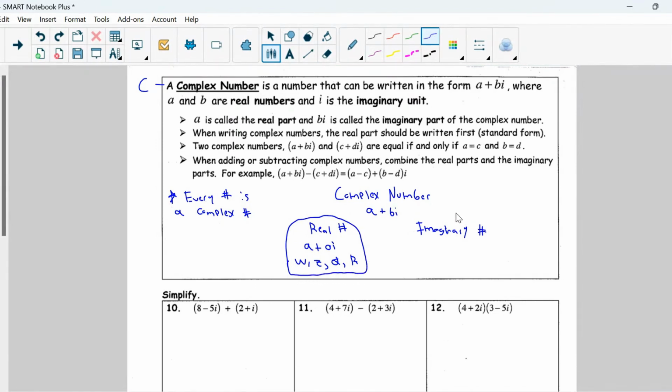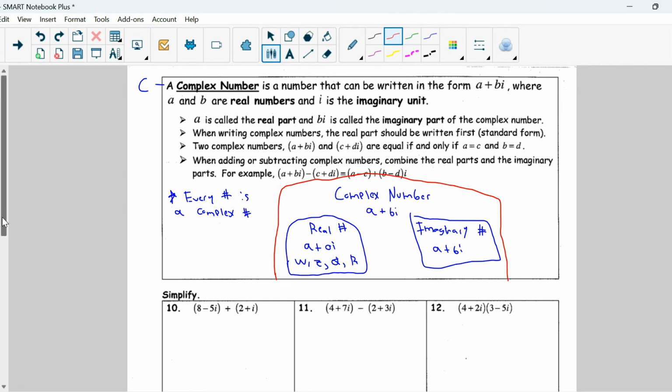Okay, in our imaginary numbers, you have your a plus bi, where you actually have the imaginary part attached. But ultimately, this all falls under this one big umbrella of the complex number. So this is the number system we've been working at, the real numbers. We are now adding the imaginary number system, but ultimately it's important to remember this is just all under complex numbers, okay? If you have questions about this, make sure to ask it in class. This is an important realization here, okay?